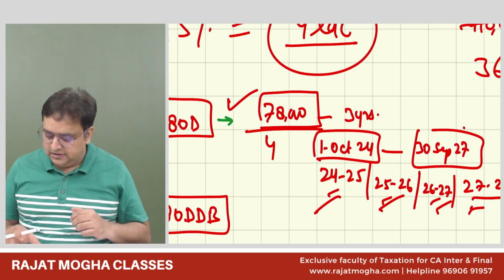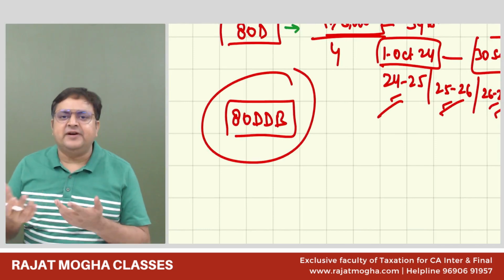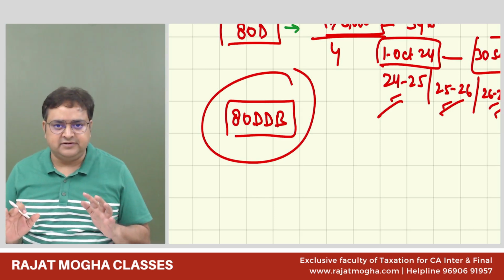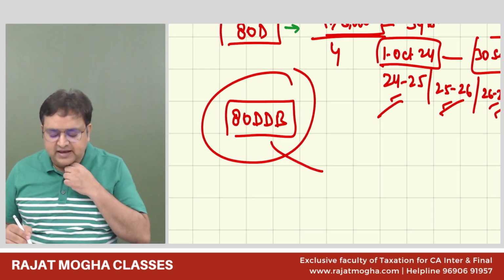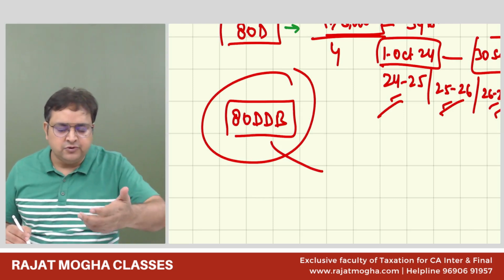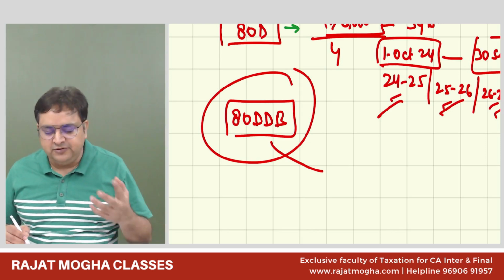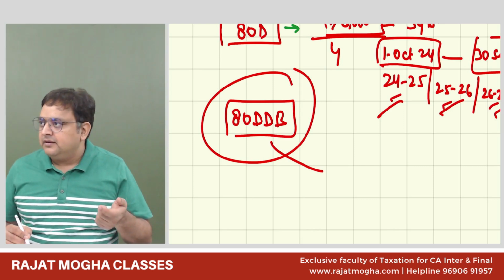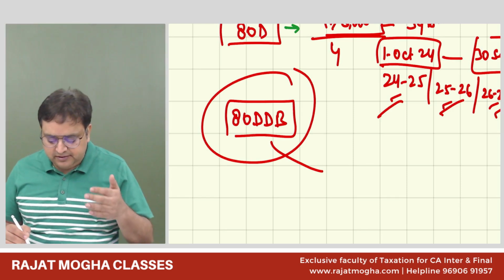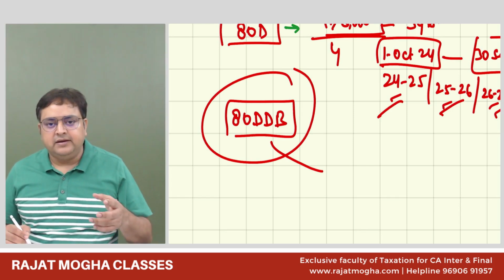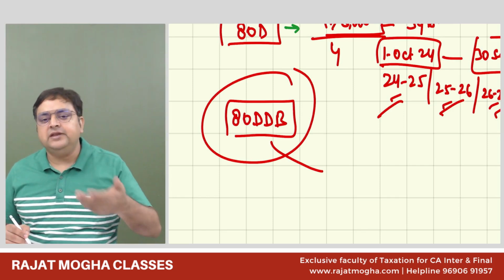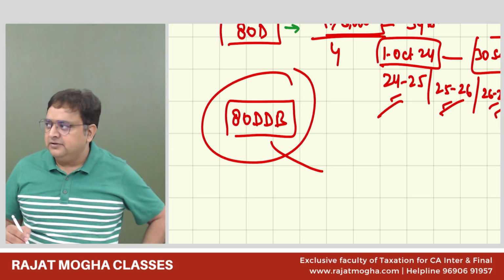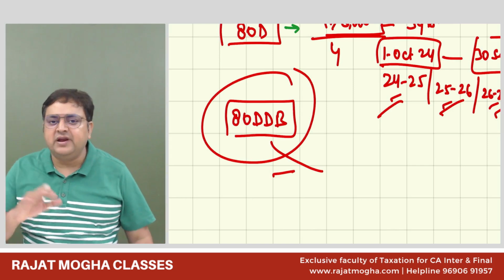Understood, sir. Got it? Yes, sir. 80DDB is altogether a different section. It has no relation with lump sum payment. It says that if any person, let's say the assessee or any dependent of the assessee, is suffering from any disease and they are incurring medical expenditure on them, then you can get the deduction. Maximum 40,000 rupees, or 1 lakh rupees for senior citizens. So it is different from that lump sum and has no relation with it.